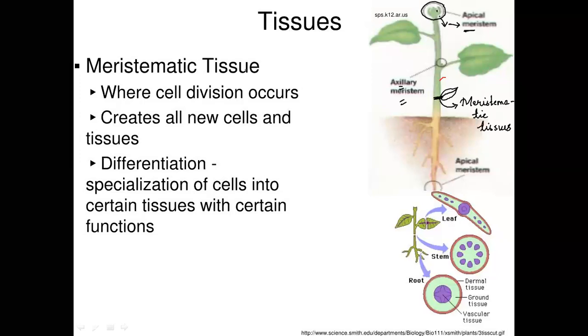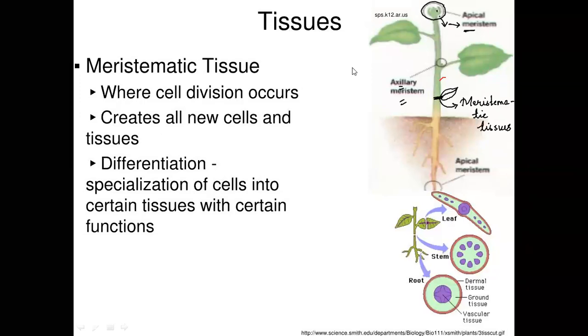And only at the places of meristematic tissue does the cell division take place. Clear with the topic? So it helps in creating new cells and tissues.